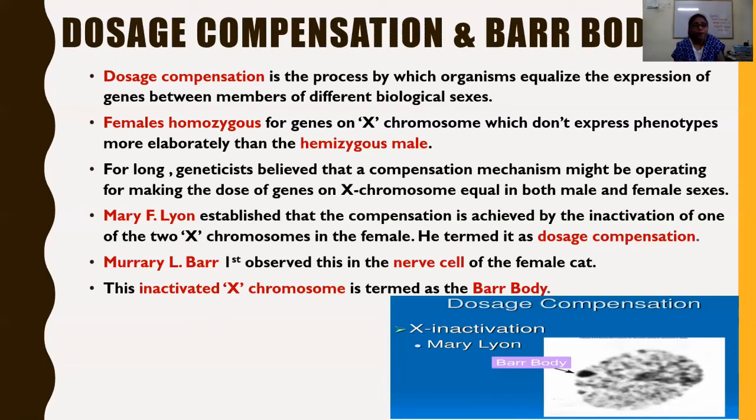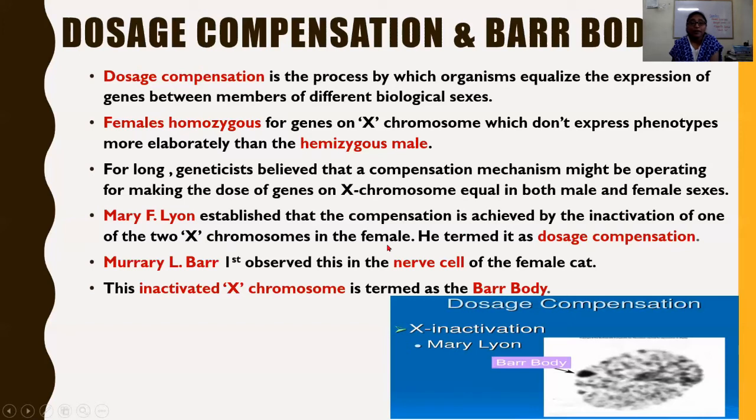Mary F. Lyon established that the compensation is achieved by the inactivation of one of the X chromosomes in the female.